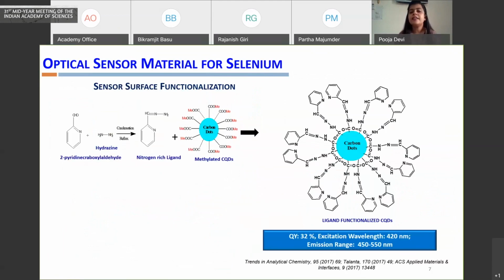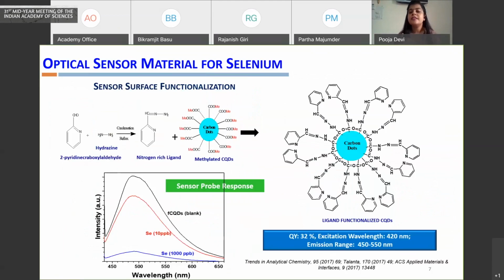We imparted this ligand onto the surface of the carbon quantum dot to come up with a sensor material. When we tested it, we found a significant decrease in the fluorescence of this material on addition of selenium.